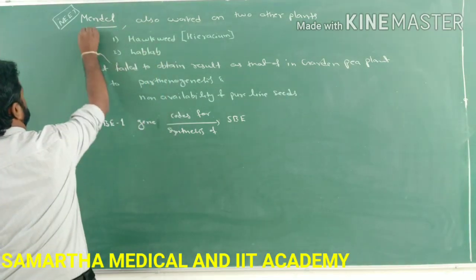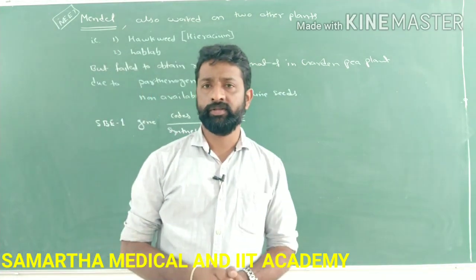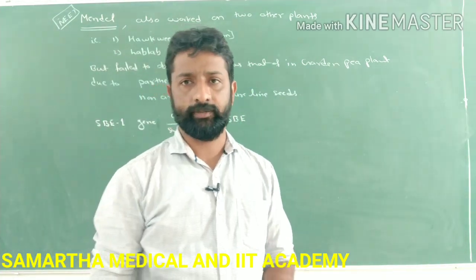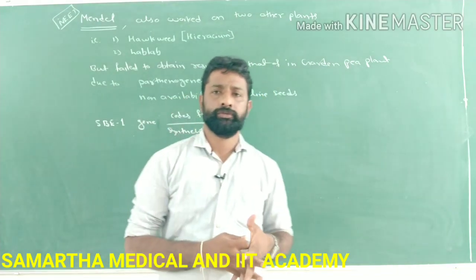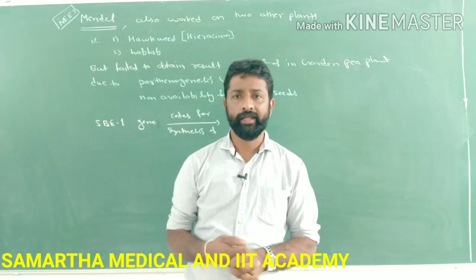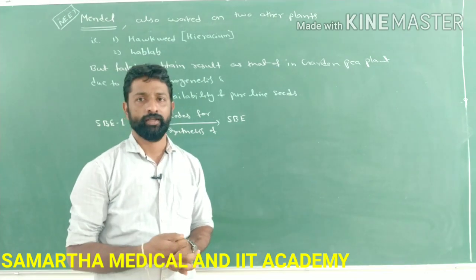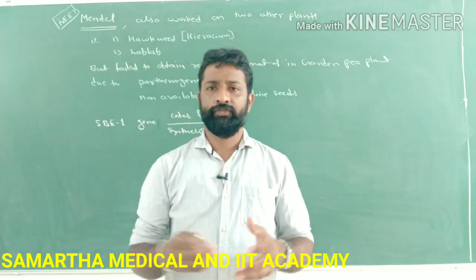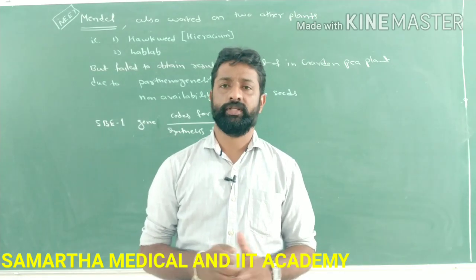First, as we already know, Gregor John Mendel is considered the father of genetics. He was popularly known for his hybridization experiments carried out on the edible pea plant, Pisum sativum. If you think Mendel worked only on the pea plant, that is wrong.